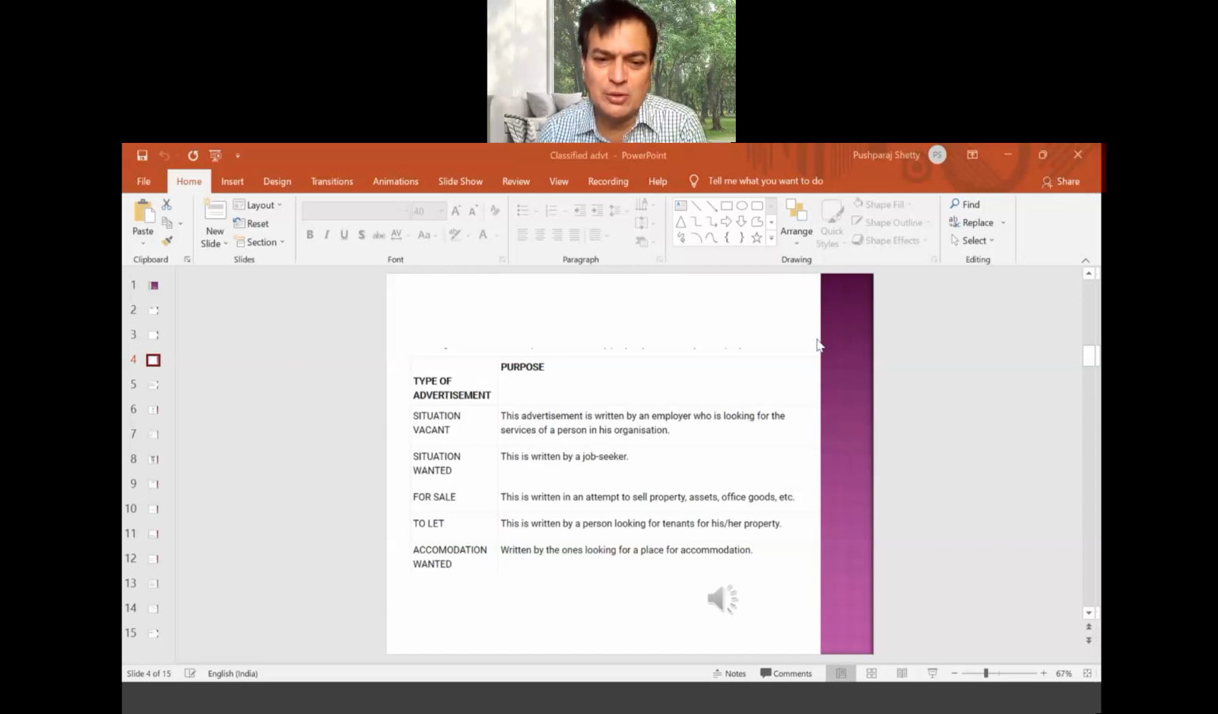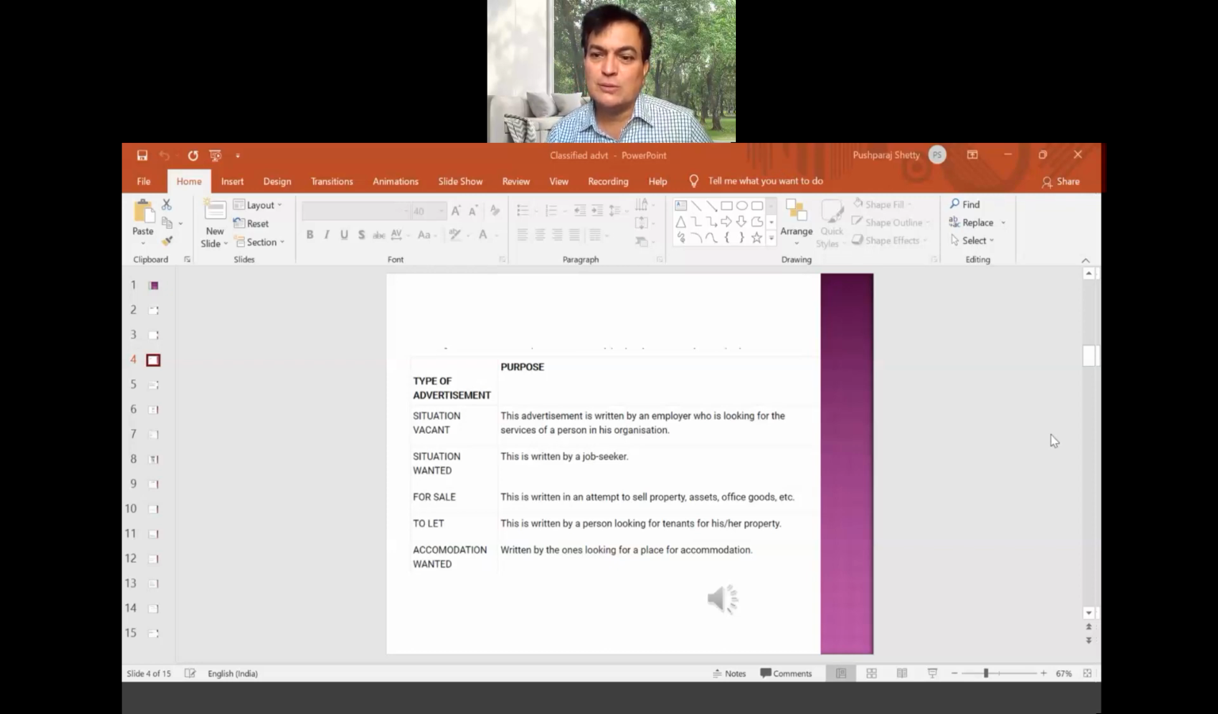Now we'll go to to let, because you may forget about this. This is written by a person looking for tenants for his property. See, he has a flat and he's looking for tenants. When he's looking for tenants, how will he advertise? The heading will be to let.